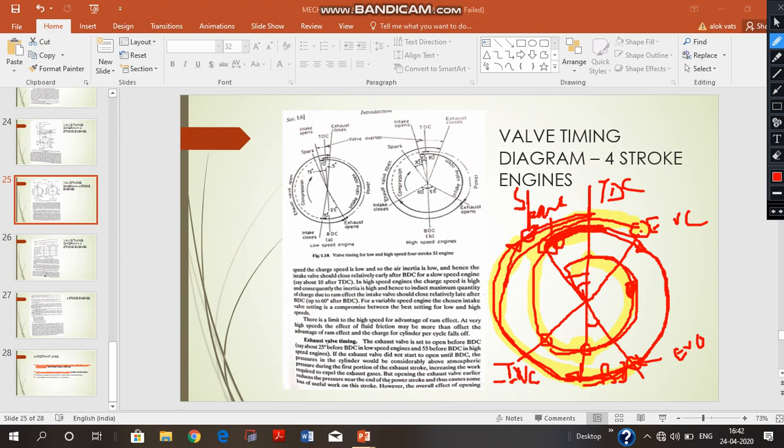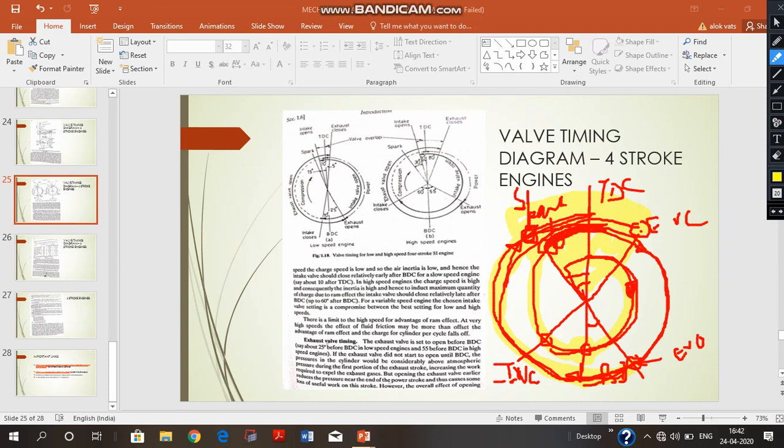For the next cycle, which has to start after the exhaust stroke, the inlet valve for that particular cycle opens here in the exhaust stroke, before the completion of the exhaust stroke of the previous cycle. So this is the valve overlap. This we can say, this is the valve overlap, and we should not have too excessive valve overlap.